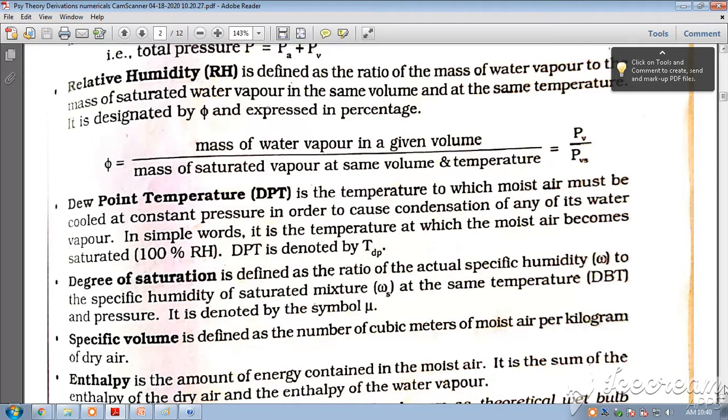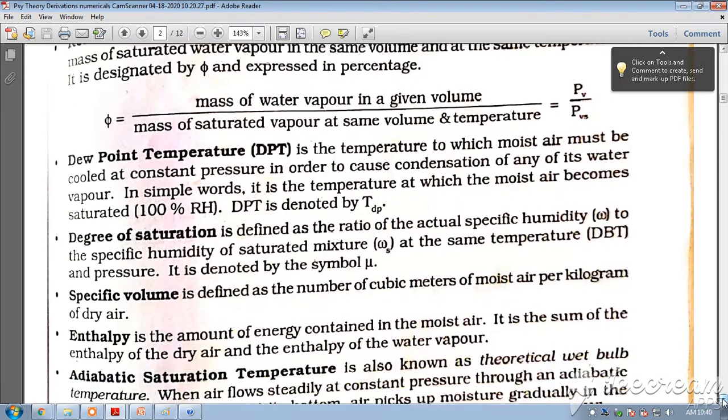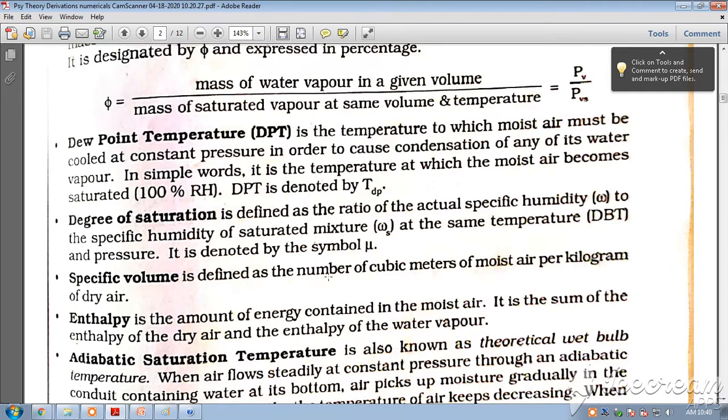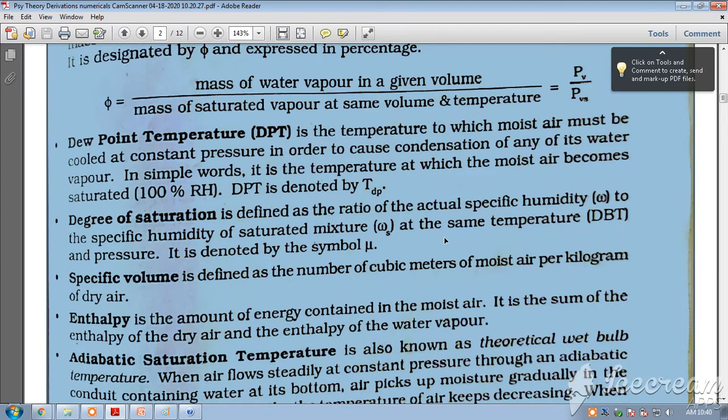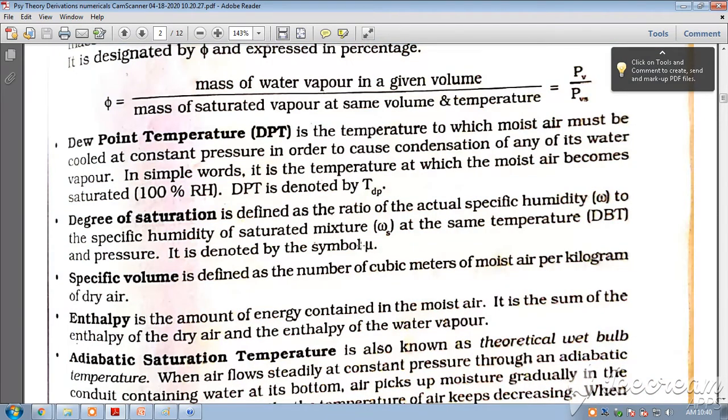Degree of saturation is defined as the ratio of the actual specific humidity to the specific humidity of the saturated mixture, omega S, at the same temperature, DBT, and pressure. It is denoted by mu. Specific volume is defined